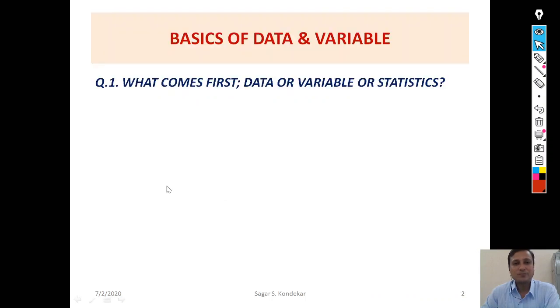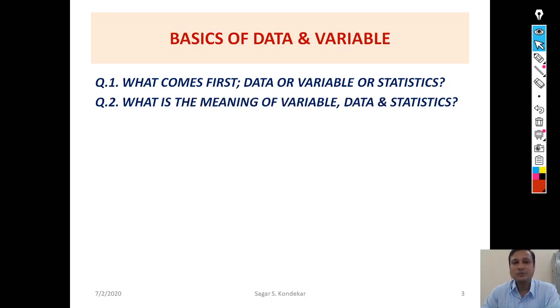So let's start. First of all, I'll put forward some questions. Question number 1 is, what comes first? Whether the data comes first in the research, or the variable comes first, or the statistics come first in the research. So please be ready with your own answer. I'll come to the answer of question number 1, but let me put question number 2 here. Question number 2, what is the meaning of variable, the meaning of data, and the meaning of statistics?